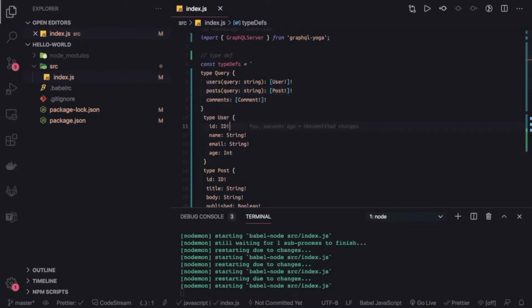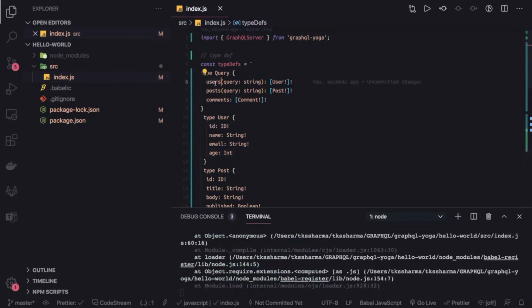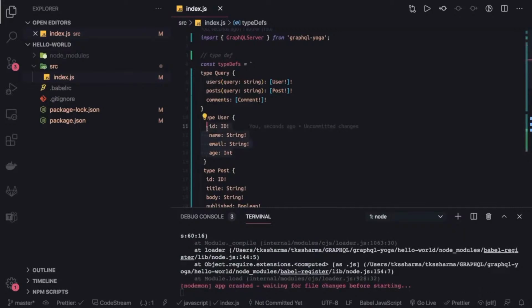Now we will define our user type. So now we have to mix and match all these types. We can't just say, okay, from the users query we are returning only these parameters. We can also return the posts and the comments from this user definition.